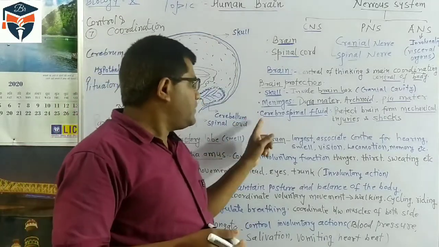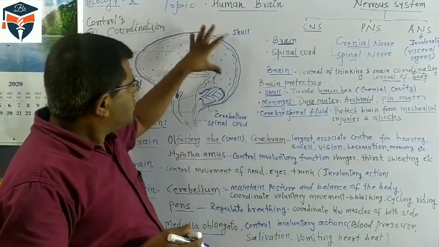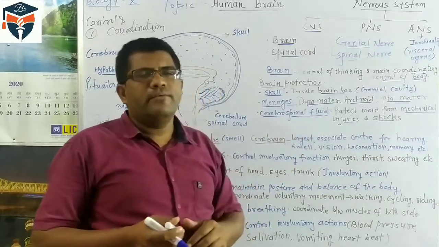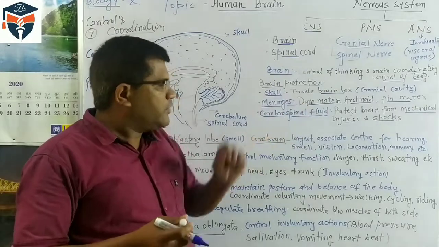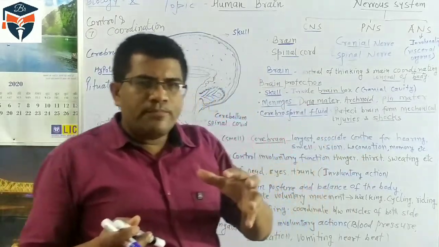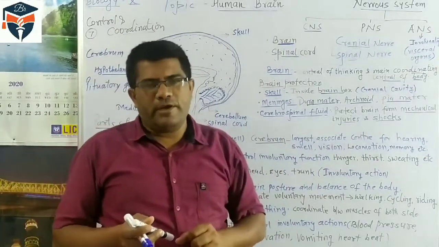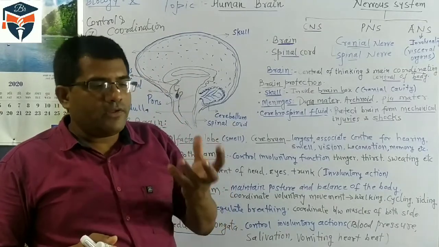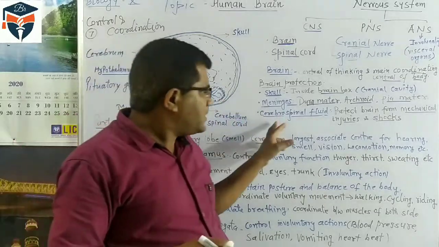And the third part is the liquid which is present in the brain. In the brain there is a liquid called cerebrospinal fluid. What is the name of the liquid? Cerebrospinal fluid. In this fluid the brain floats, so it provides buoyancy to the brain. If the liquid provides buoyancy, it means the brain is floating in the liquid.